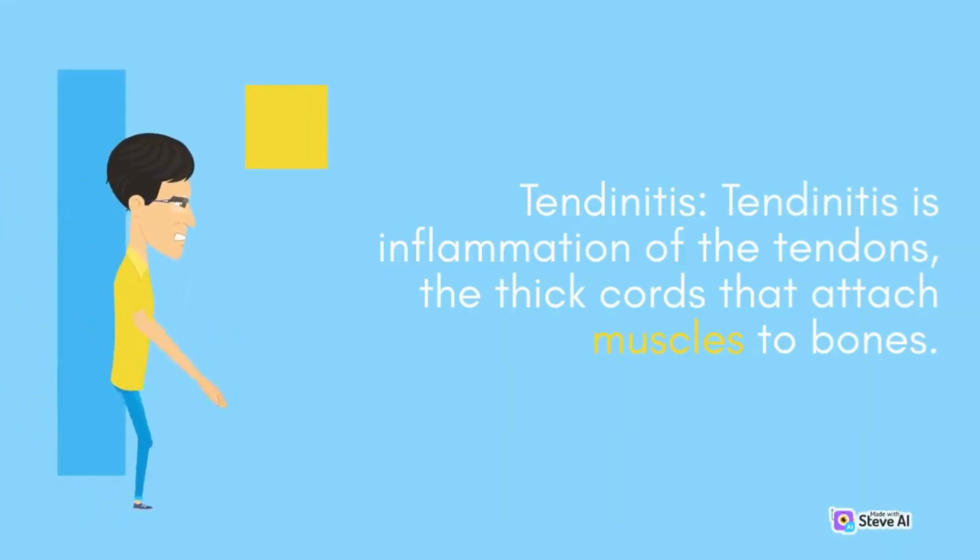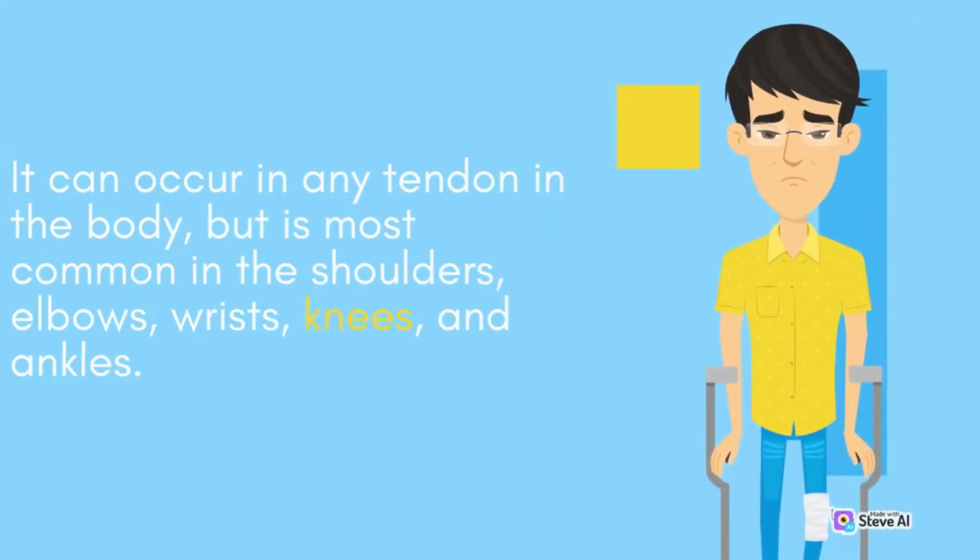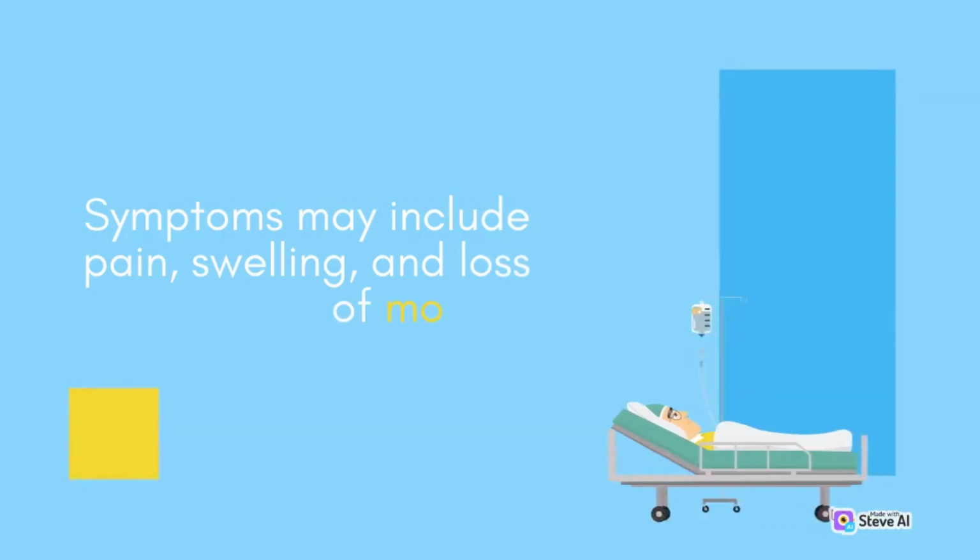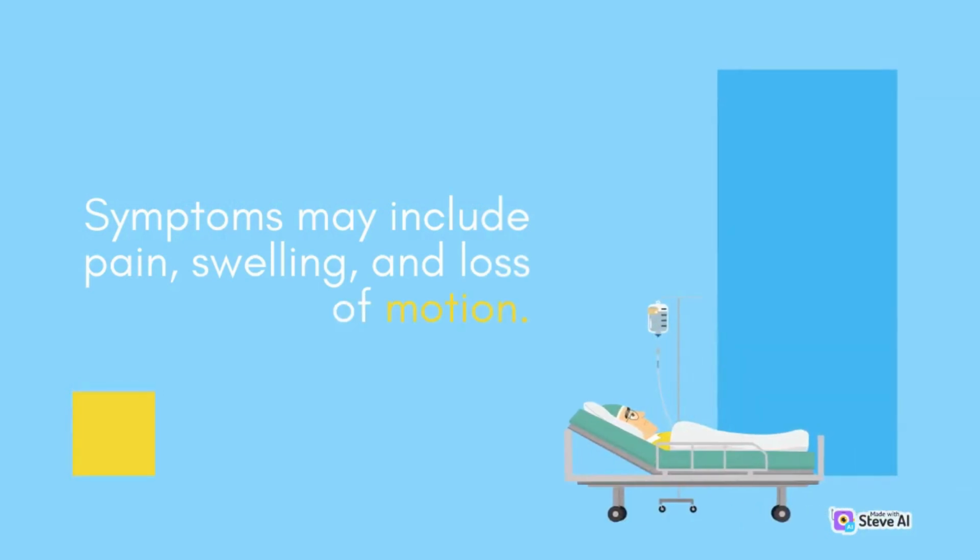Tendinitis. Tendinitis is inflammation of the tendons, the thick cords that attach muscles to bones. It can occur in any tendon in the body, but is most common in the shoulders, elbows, wrists, knees, and ankles. Symptoms may include pain, swelling, and loss of motion.